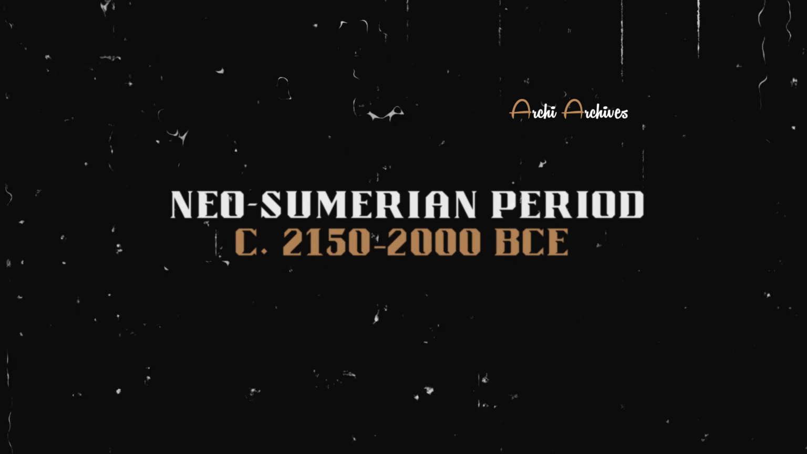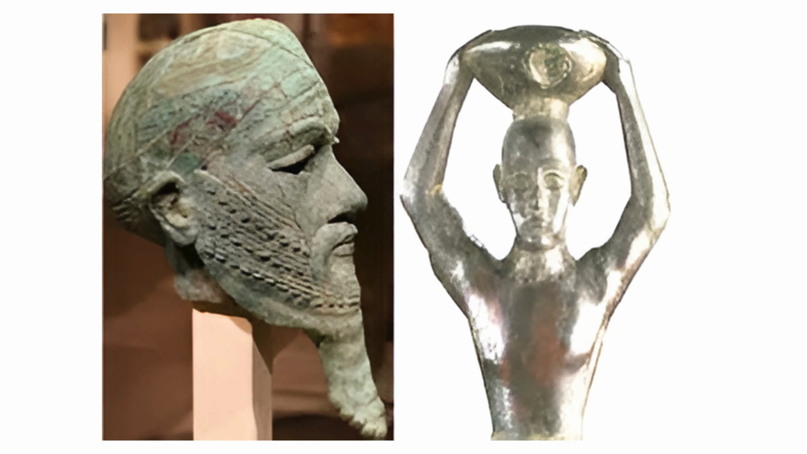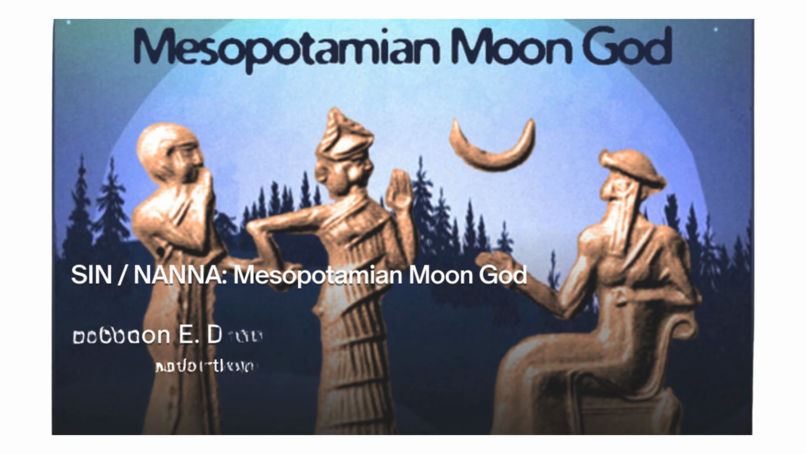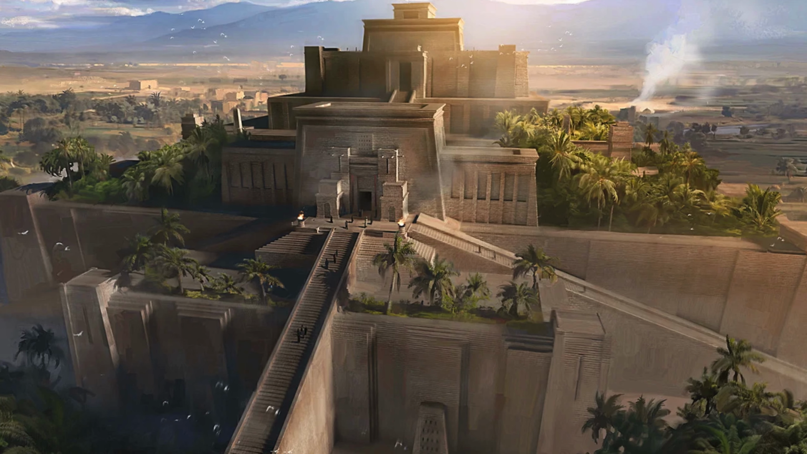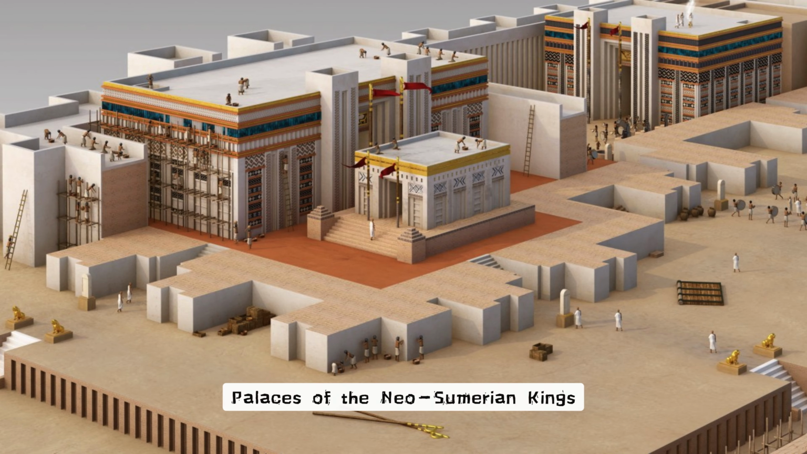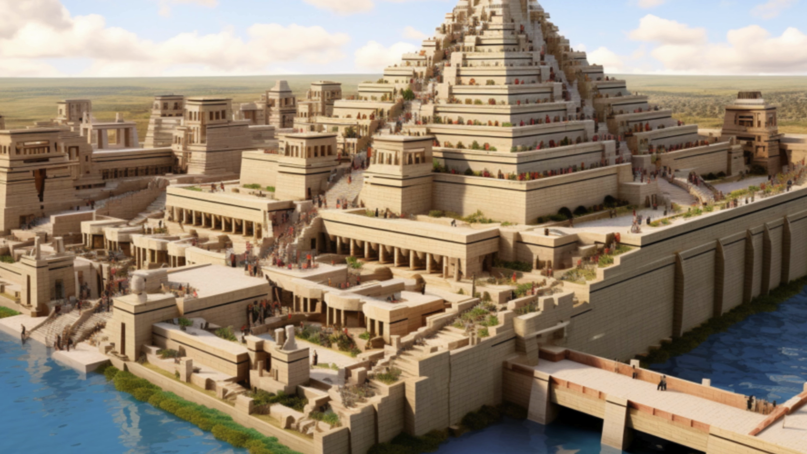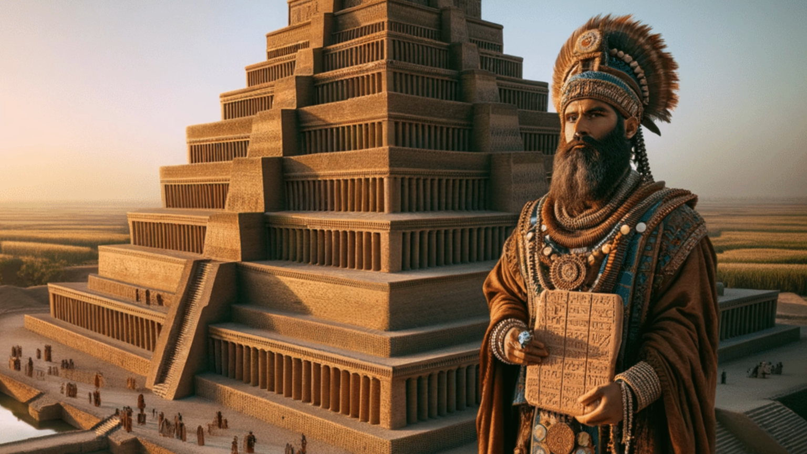Fourth, Neo-Sumerian Period. Ziggurat of Ur, a monumental structure built by King Ur-Nammu, dedicated to the moon god Nanna-Sin. It exemplifies the classic ziggurat design with a terraced, multi-level construction. Palaces of the Neo-Sumerian kings, large palaces with ceremonial halls and residential quarters, emphasizing royal authority.